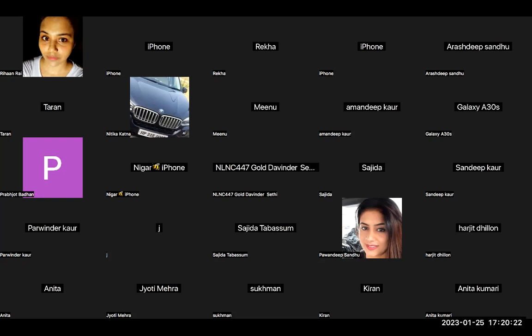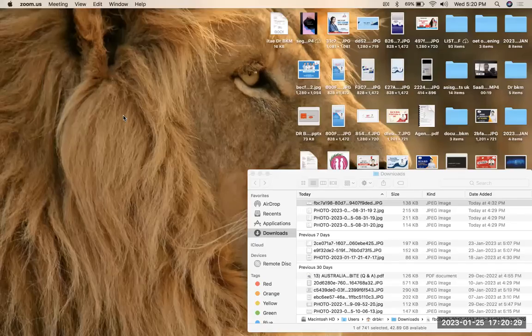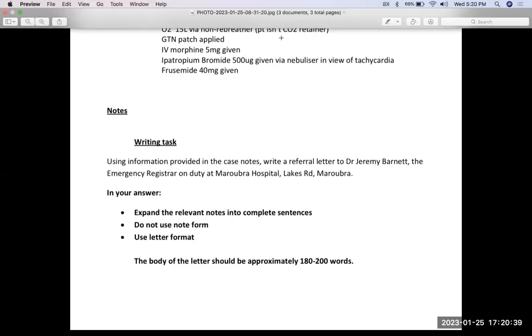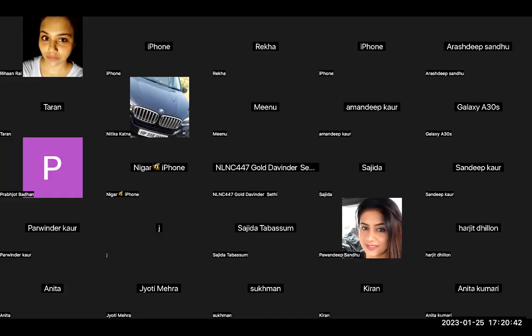The plan has been created, but we are referring him to a senior surgeon or senior specialist who is going to take care of the person. So you say emergency treatment has been given, but he needs your expertise, so that is why he is being referred to your hospital. You can also write this thing as well. So that is how simple it is. It's just understanding the pattern.